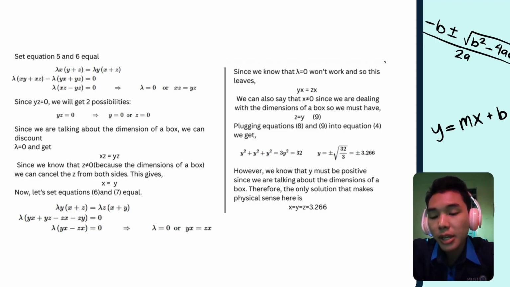Since we are talking about the dimension of a box, we can discount λ = 0 and get xz = yz. Since we know that z is not equal to 0 because it is the dimension of a box, we can cancel the z from both sides. This gives x = y.